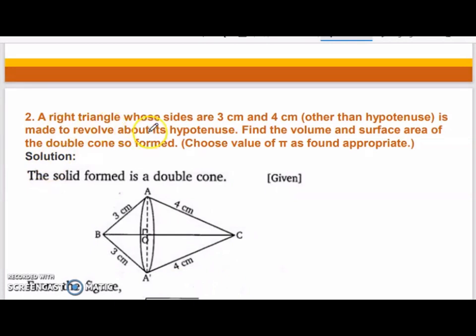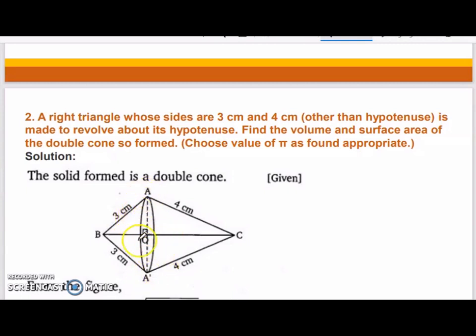A right triangle whose sides are 3 centimeter and 4 centimeter other than hypotenuse are made to revolve about its hypotenuse. So let us assume this is a right triangle with one side 3 centimeter, other side 4 centimeter and BC is the hypotenuse. Now this is being made to revolve like this in this way about its hypotenuse. Find the volume and surface area of the double cone so formed.